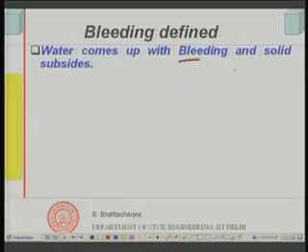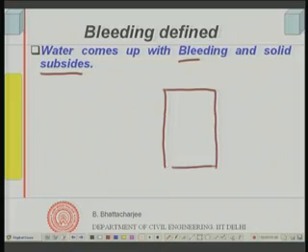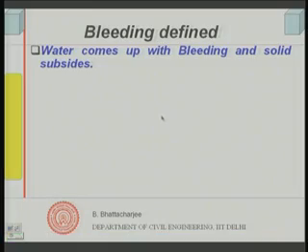Now, when water comes up, you have bleeding and the solid subsides, because the overall volume is the same; the total wet volume contains the solids and the water. Water has come up at the top, this was the original total volume. Now, water you will have here, and the rest of the solid is there. So, the solid would have subsided, the water would have come up, and that is what happens in case of bleeding.